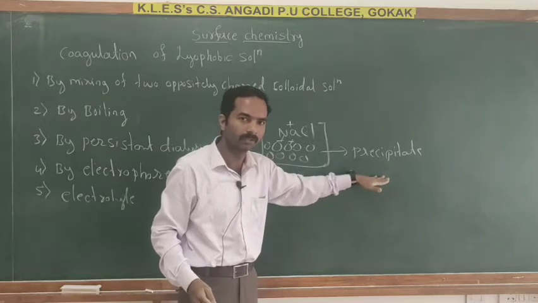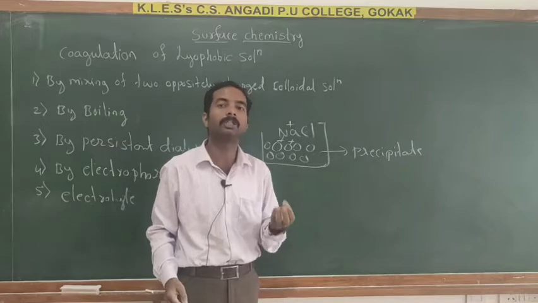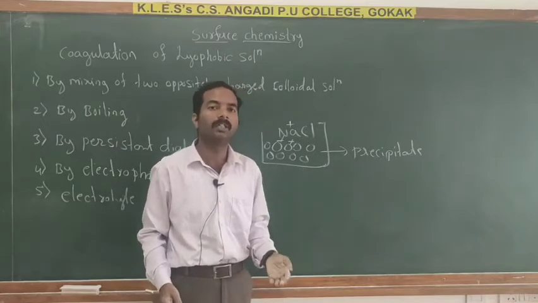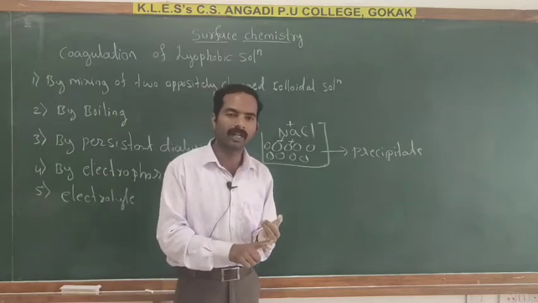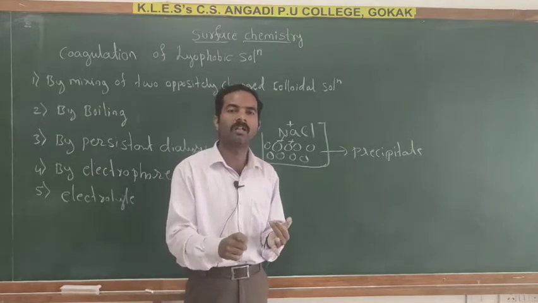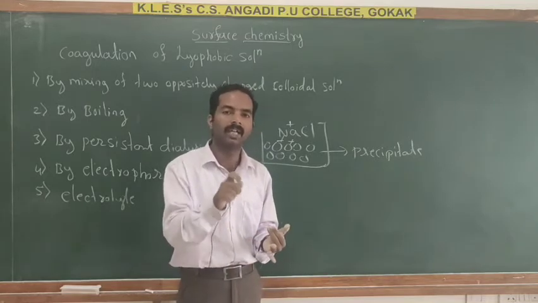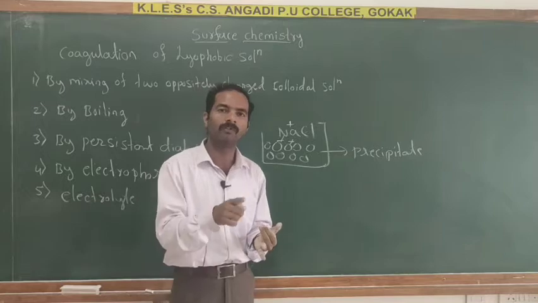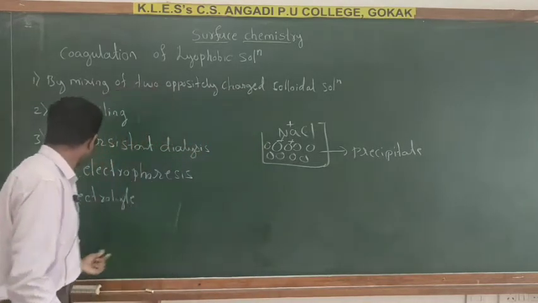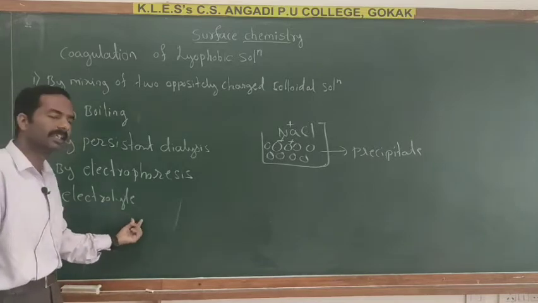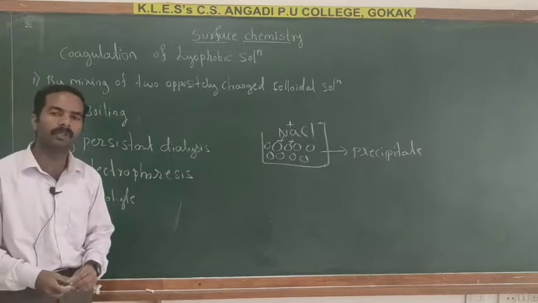Okay, so the ions which are responsible for coagulation are known as active ions or flocculation ions. The ions which are responsible for coagulation are called active ions or flocculation ions. So this is about coagulation by addition of electrolyte. These are the methods used for coagulation of lyophobic solution.